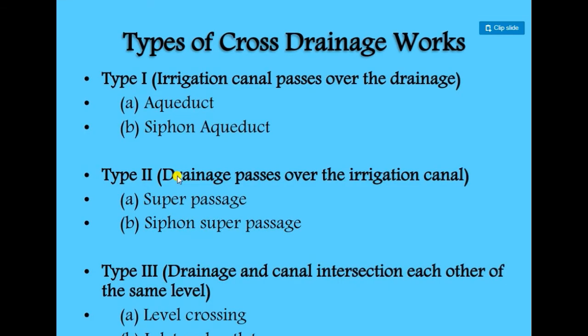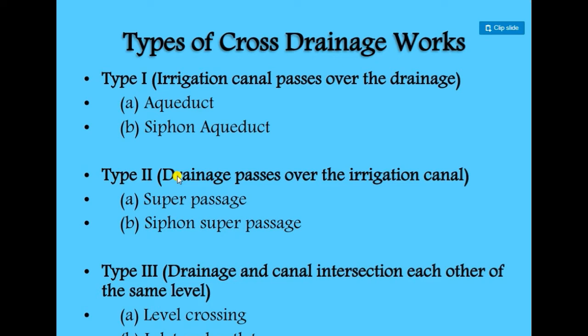There may be different types of cross drainage work depending on the relative bed levels or relative crossover conditions. In type 1, when the irrigation canal passes over the drainage, it is called a siphon aqueduct or a simple aqueduct.